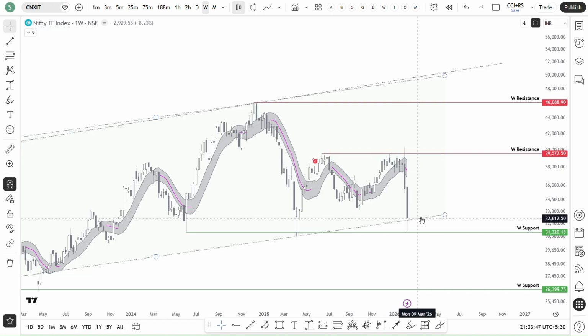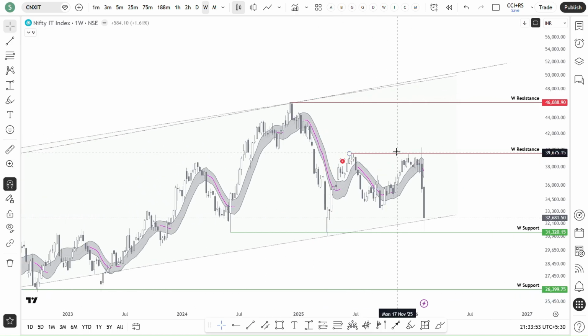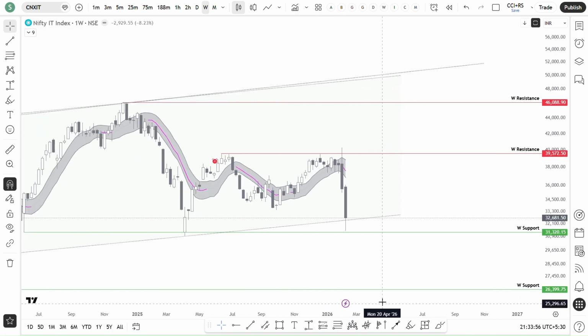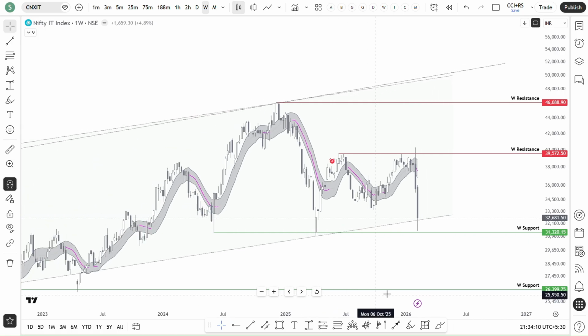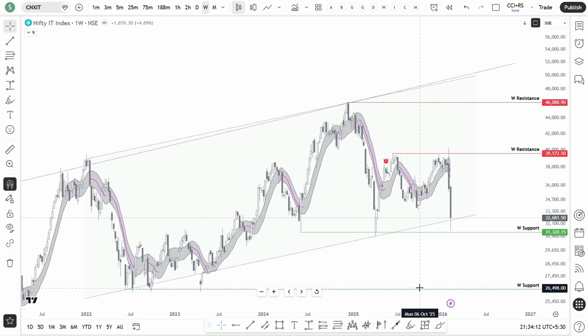I didn't expect this much of a downfall, but fine, that's the benefit. Unless we see any bias change, we should not enter into any kind of sector or thematic index. And we should not look into those sectoral or thematic stocks unless we see a proper breakout with follow up. This is the reason.